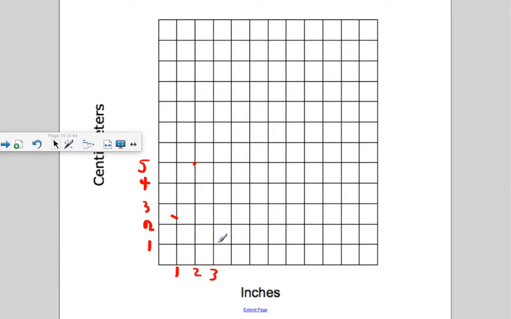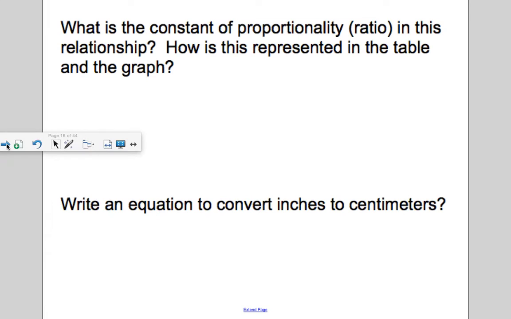If we measure something that's 3 inches long, like a pencil, it would be about 7 1/2 centimeters long. So through this table, we'll conclude that there are about 2 1/2 centimeters for every 1 inch. That is what it is changing by.